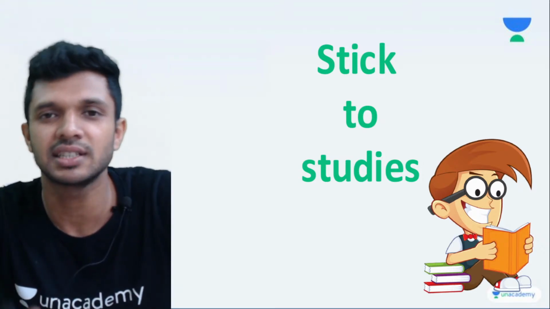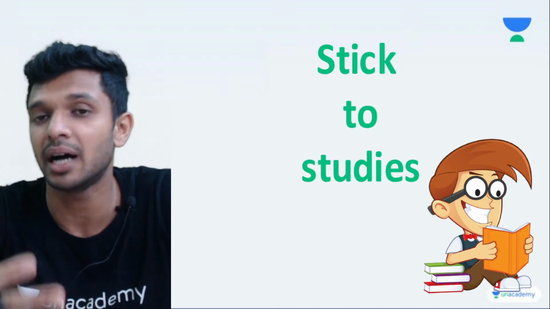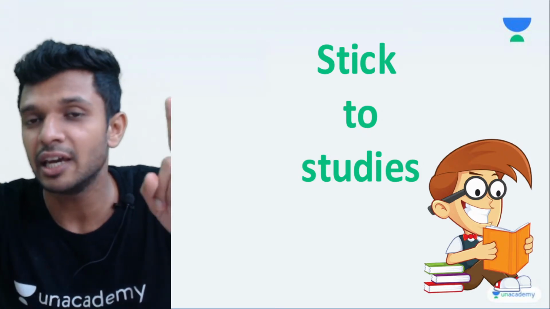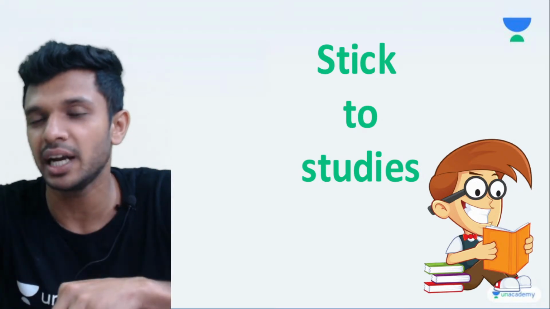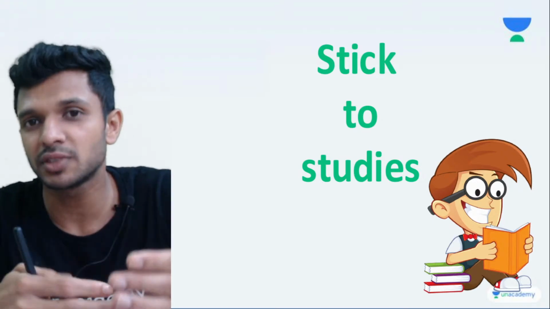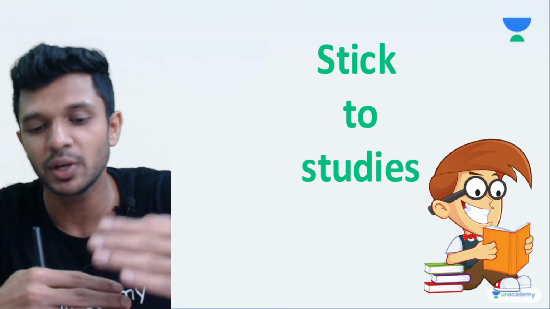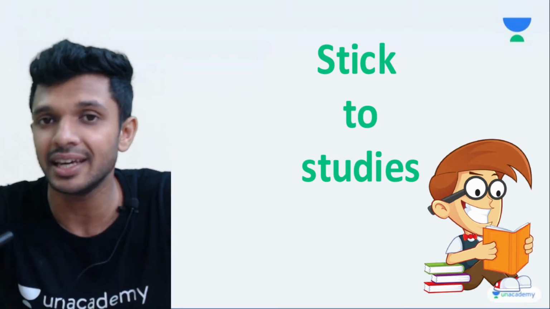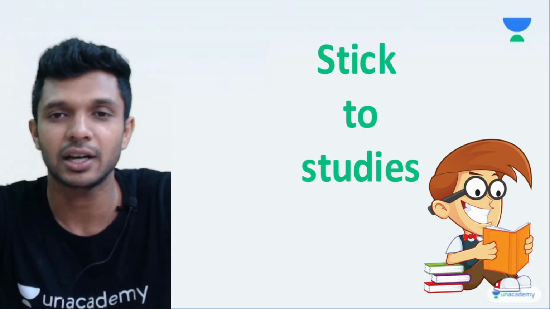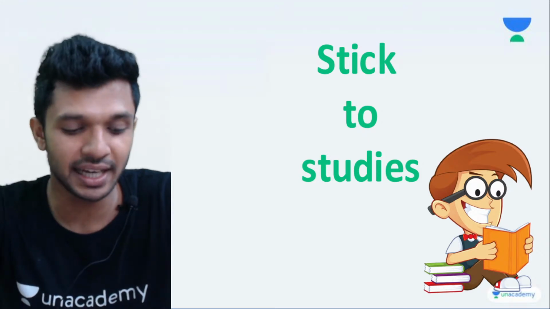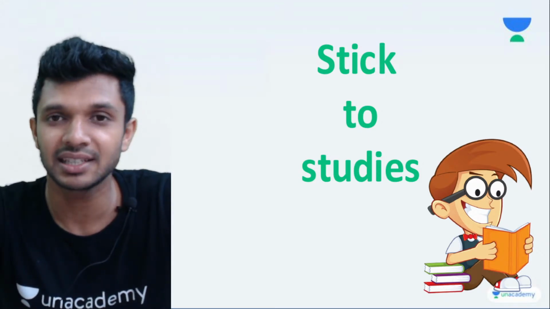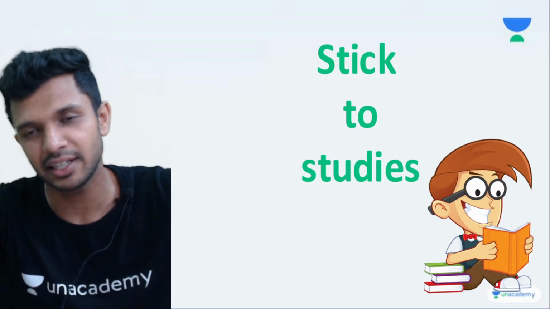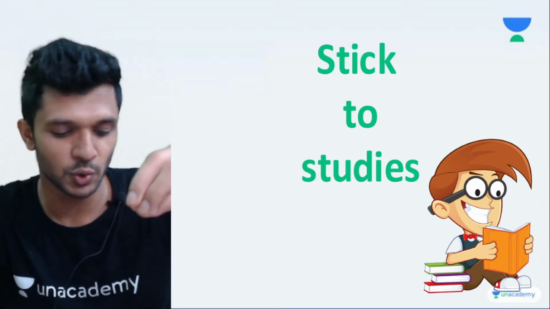Let's say you got sick someday, or you had some urgent personal thing to attend to. What do you have to do? If you have planned for 100 questions for that day, but because of some other things that happened in your life, you can do 50 questions for that day. The next 50 questions you have to do on the very next day. Don't make it a backlog. So the next two things you have to keep in mind are, yes, make a proper and amazing schedule and stick to whatever schedule you have prepared.